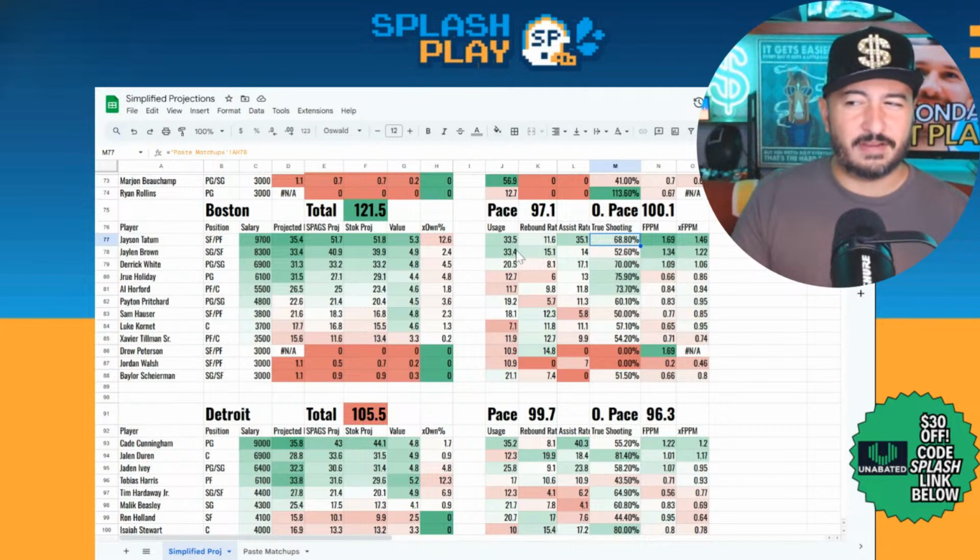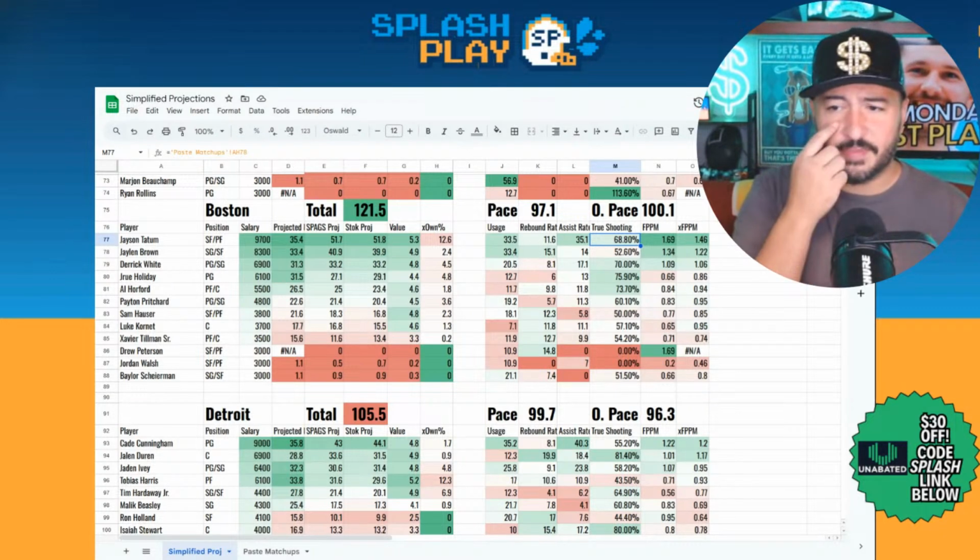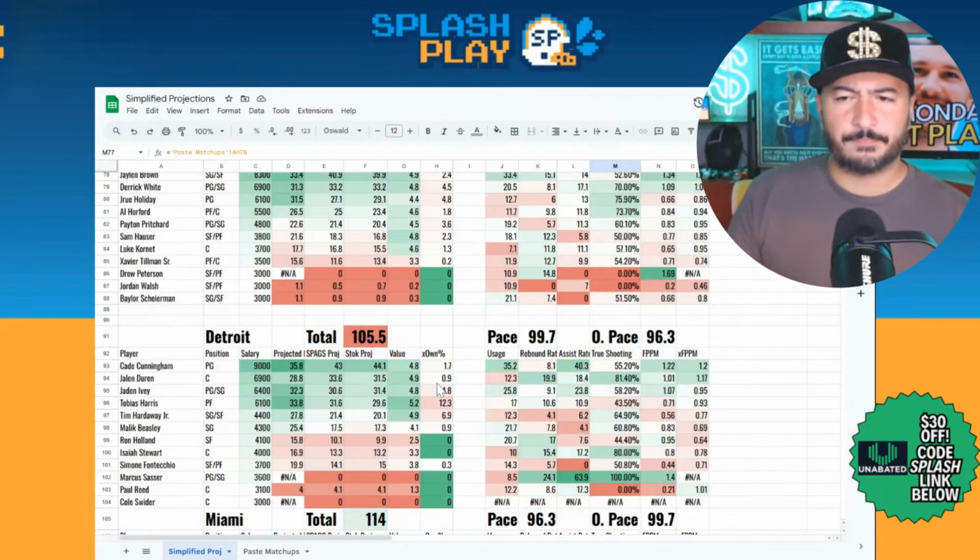Jaylen Brown's been shooting a lot to start the year, but I don't think he's a guy I really want to go to. I didn't adjust his usage rate to reflect what he's been doing so far this year because I think that comes down a little bit. But Jaylen Brown looks okay right now.